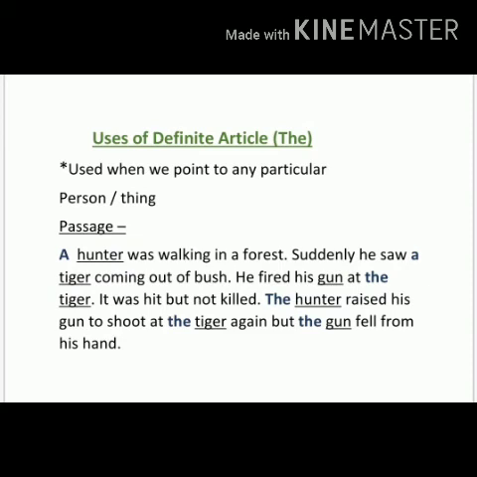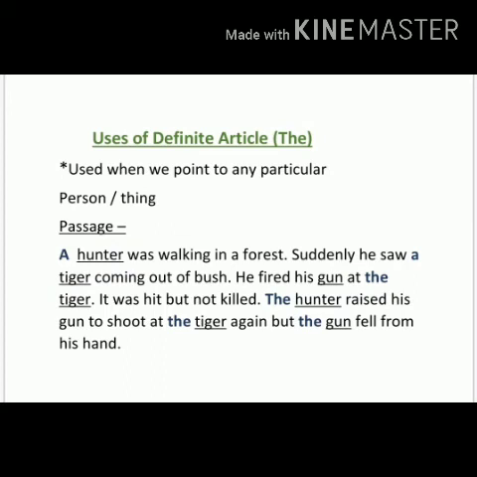He fired his gun at the tiger. Again, the second time we are making use of tiger. So here, the second time we are using it, we can write the there. Okay, we are not talking for the first time. Second time we are talking. So we had written here the tiger.